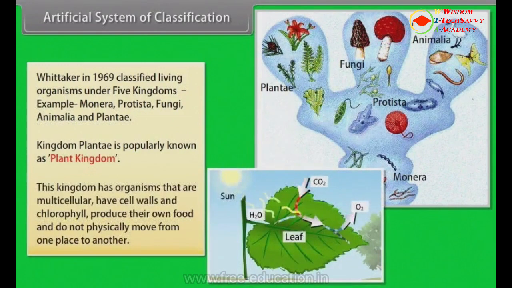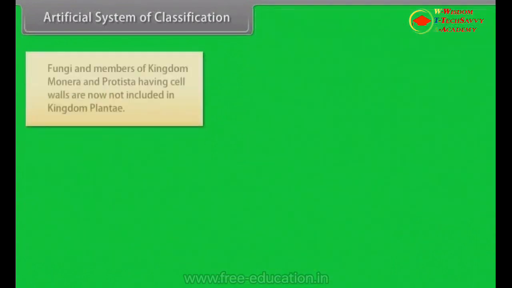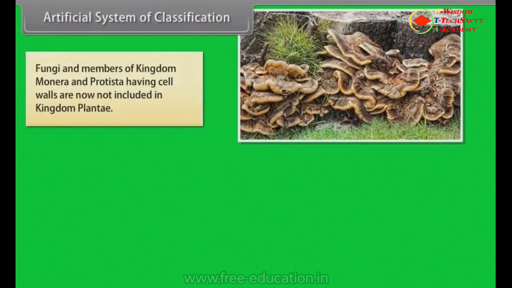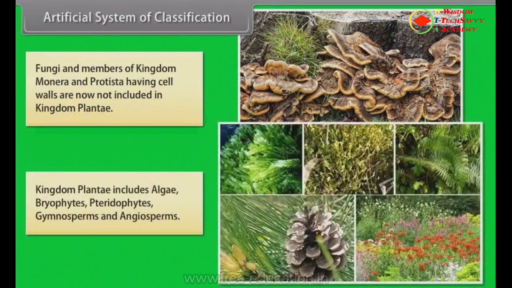This kingdom has organisms that are multicellular, have cell walls and chlorophyll, produce their own food, and do not physically move from one place to another. Fungi and members of kingdom Monera and Protista having cell walls are now not included in kingdom Plantae. Kingdom Plantae includes algae, bryophytes, Pteridophytes, gymnosperms, and angiosperms.